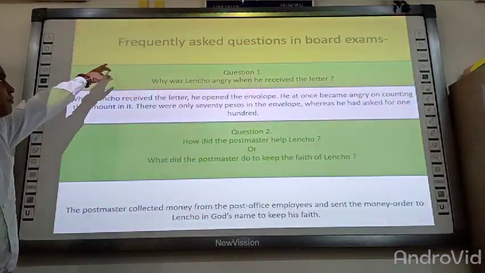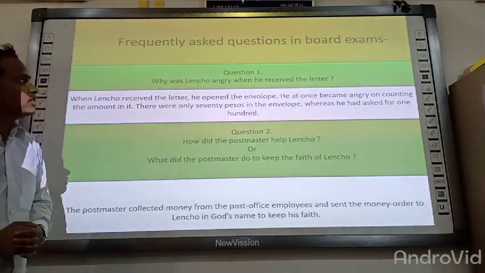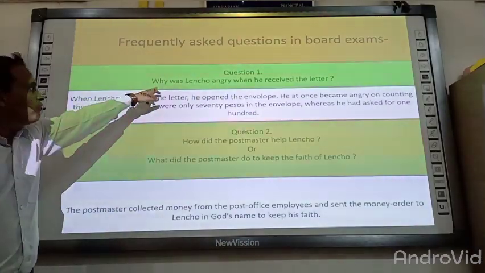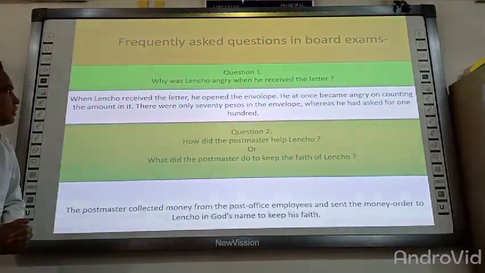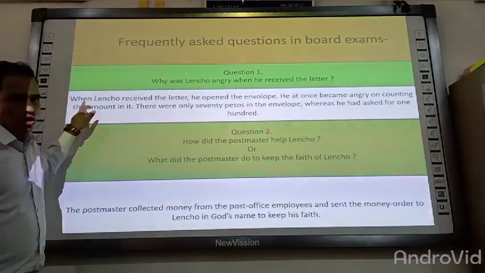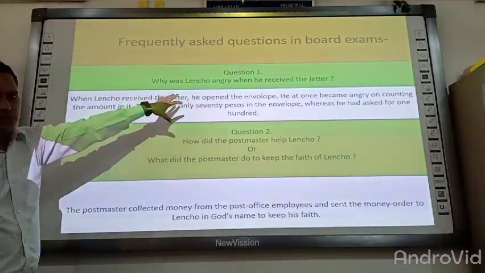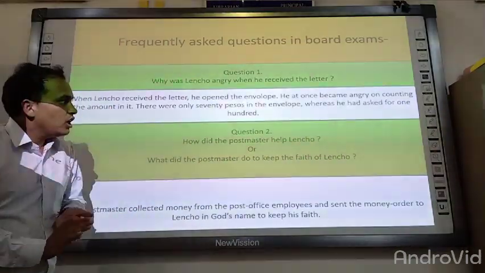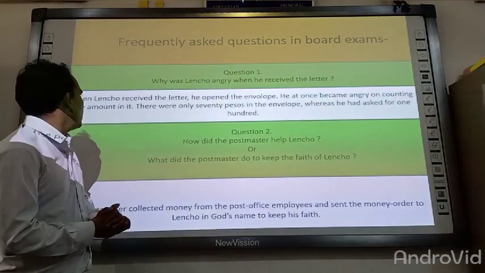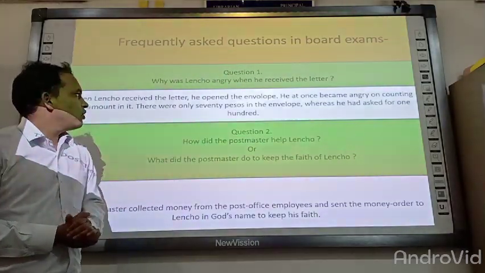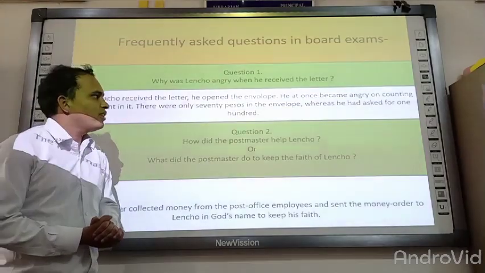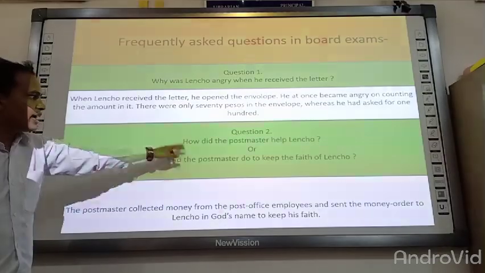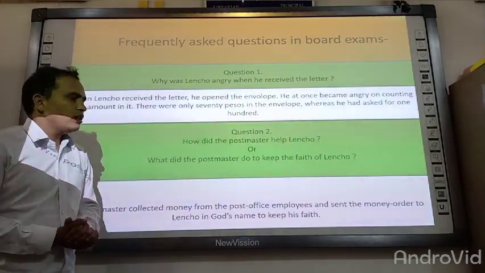Now there are some important questions which are frequently asked in board exams. The first question is, why was Lencho angry when he received the letter? As we have studied in that chapter, when Lencho received the letter, he opened the envelope. He at once became angry on counting the amount in it. There were only 70 pesos in the envelope, whereas he had asked for 100. That is the answer.